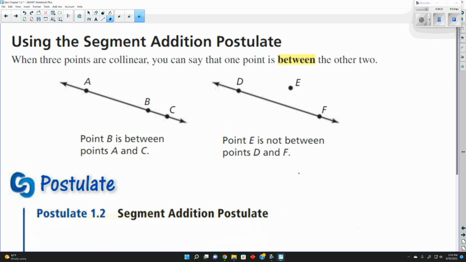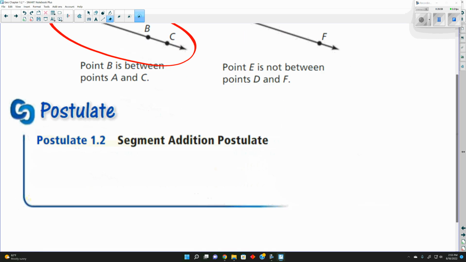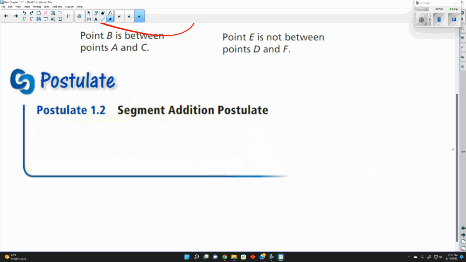Now, when 3 points are collinear, so collinear means they're on the same line, yes? You can say that 1 point is between the other two. So if we have 3 points on a line, one of those points will be between the other two. It still counts as collinear. If I have 3 points on the same line, one of them is going to have to be between the other two. We need that understanding for the segment addition postulate.